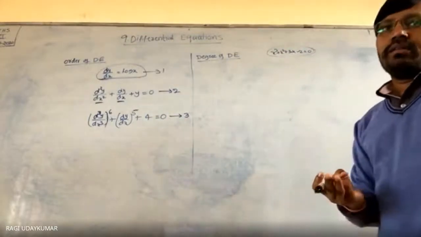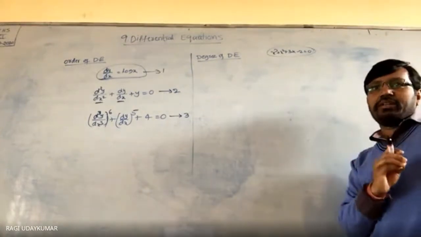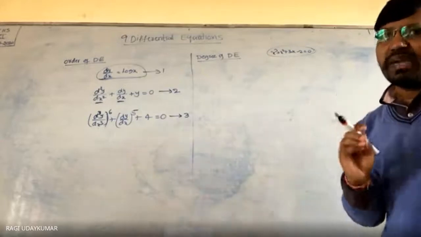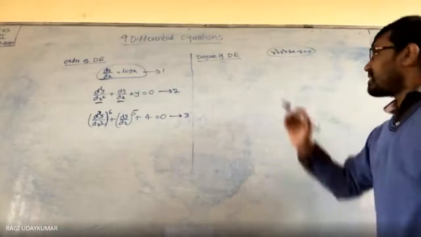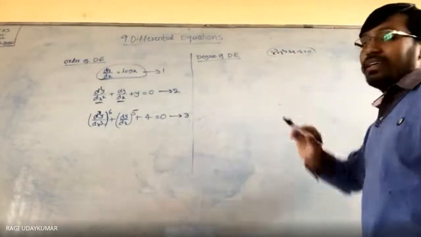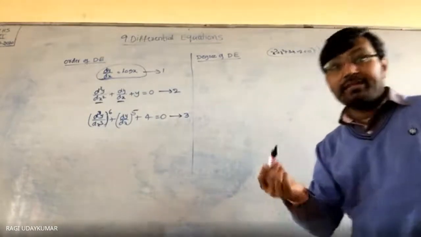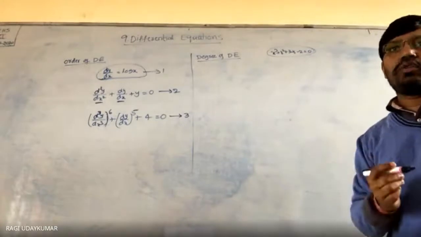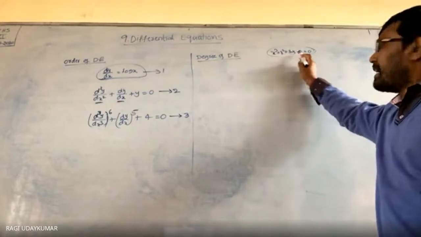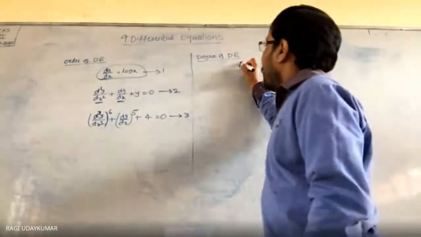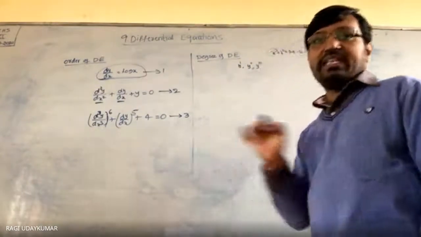So here, to define the degree of the differential equation, the differential equation must be a polynomial equation in the derivatives. Just like here the variable x that you are having, in the same way here you are going to have the polynomial in the derivatives. Derivatives में polynomial होना है. That is, instead of x, in the place of x you should have either y dash, y double dash, y triple dash, or y1, y2, y3.